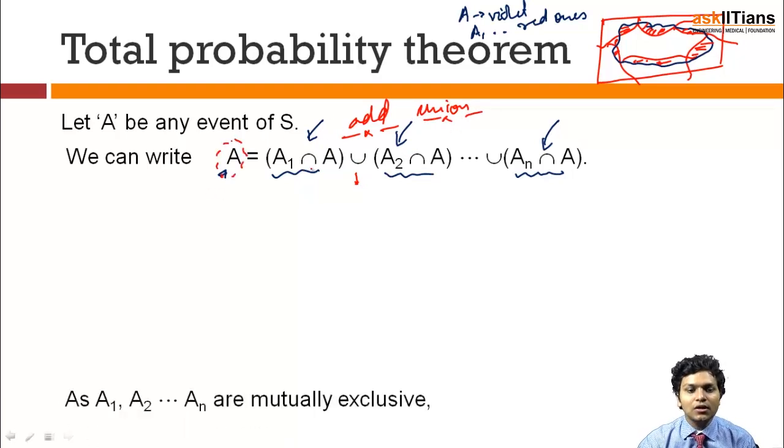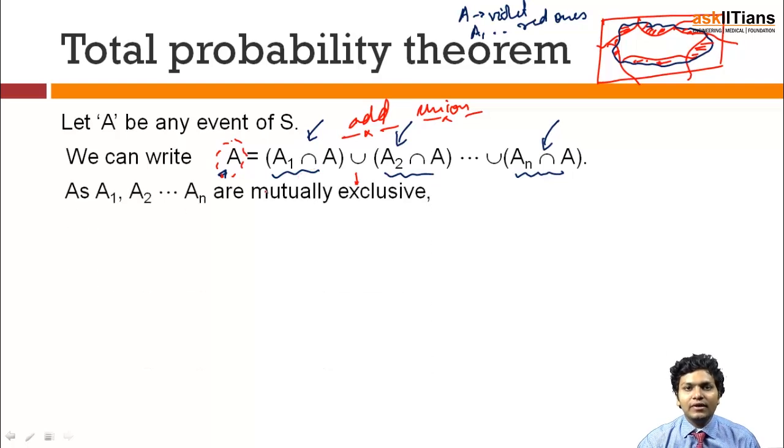So if this is clear, we can use the property of A1, A2, A3 till AN that they are mutually exclusive. Now if A1, A2, A3, AN are mutually exclusive, then a part of each is also going to be mutually exclusive. If I am taking something from A1, I am pretty sure I will not have anything from A2, A3, A4 till AN.